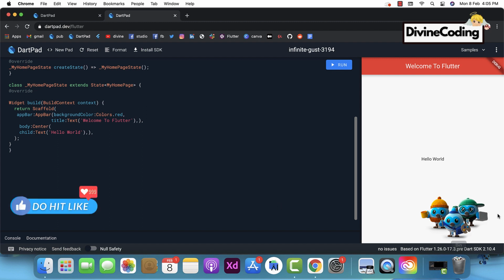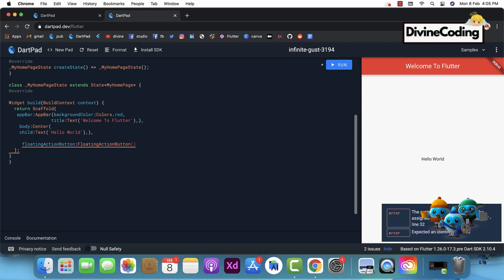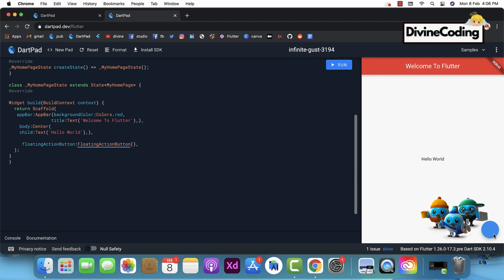So now let's also create a floating action button at the bottom. So here we will create a floating action button. Here you can see a floating action button and you can change its background color simply too. Not just text, we can also use an icon inside our button. Let me show you that too. For that we will use our child property and inside it we will create our icon widget.